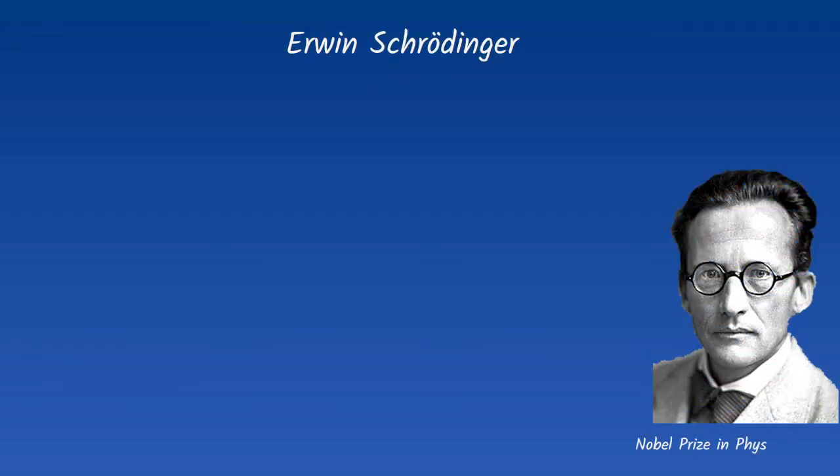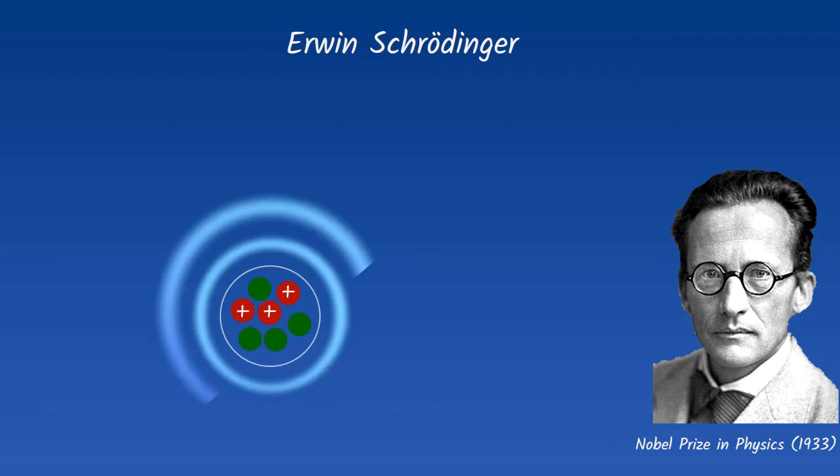This model also had its own problems until Erwin Schrödinger introduced the quantum model of the atom. According to this theory, an atom consists of a nucleus, made up of protons and neutrons. The nucleus is located at the center of the atom and electrons orbit it in different levels of energy. The movement of electrons takes place in a specific space around the nucleus, in which the presence of electrons is more likely.